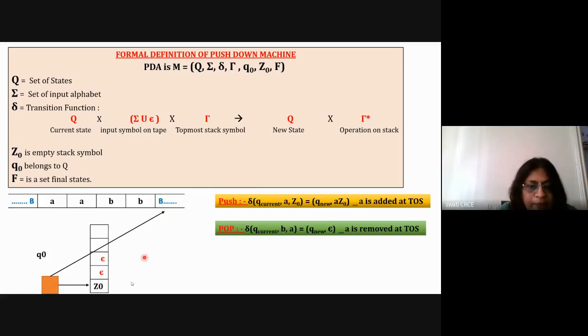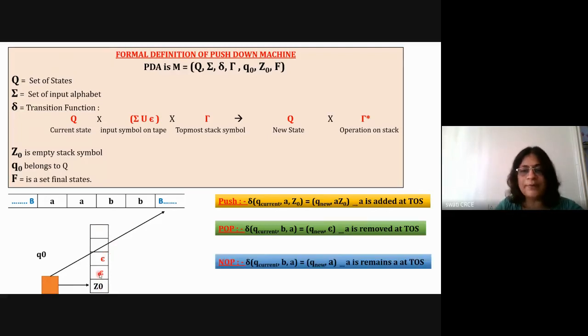Now here for this b, there is a Z0. And then we say that the number of a's is equal to the number of b's. Then it will perform the no operation and it may go to the final state. So the machine can stop by going to the final state or by making the stack empty. There are two ways to halt: either go to the final state and stop, or delete this Z0, and by making the stack empty, the machine may go to the halt state.